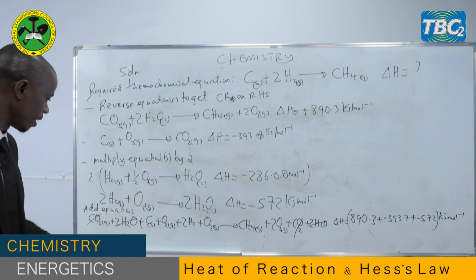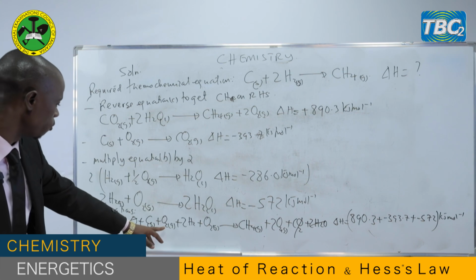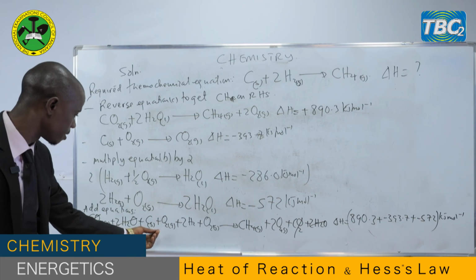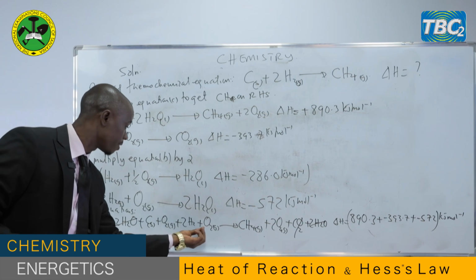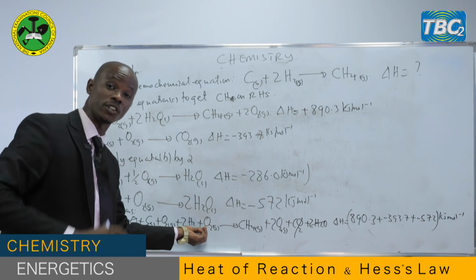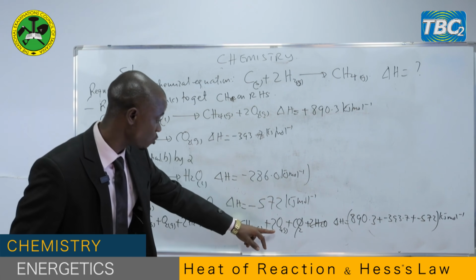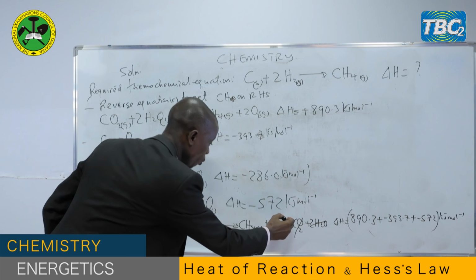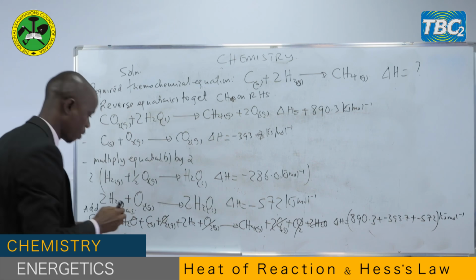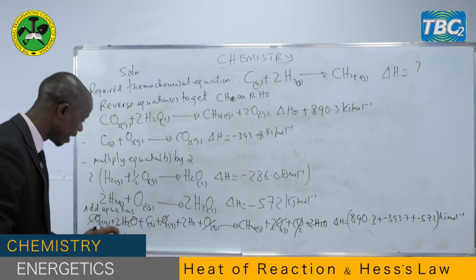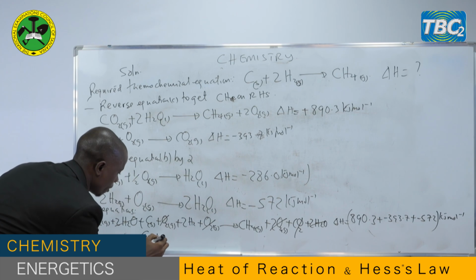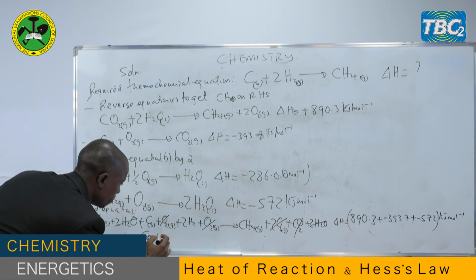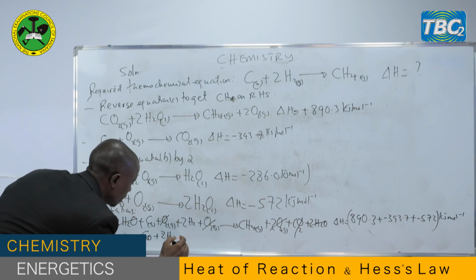Another one is oxygen gas. On the reactant side, we have 2 moles: 1 mole of oxygen gas and another mole of oxygen gas, making 2 moles of oxygen gas. And on the product side as well, we have 2 moles of oxygen gas. So these will cancel together. So at the end, we are going to remain with carbon solid plus 2 hydrogen gas.